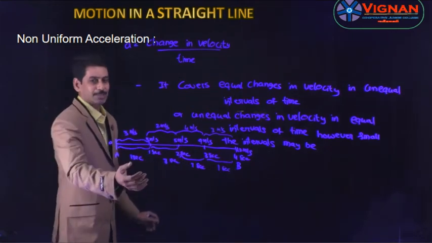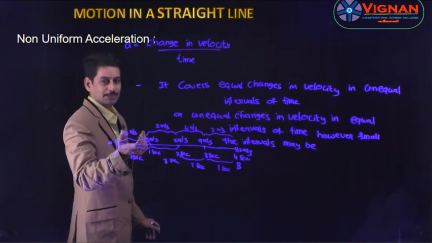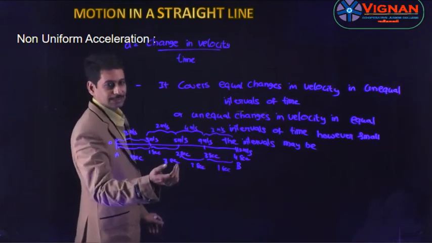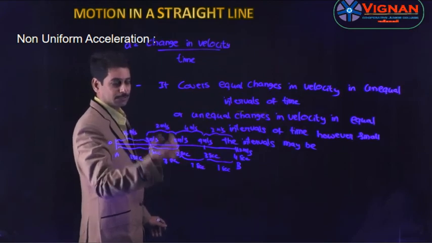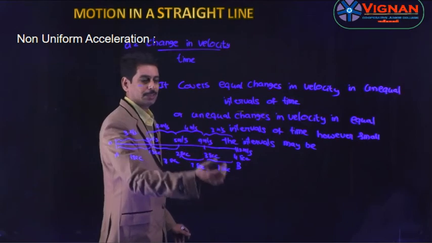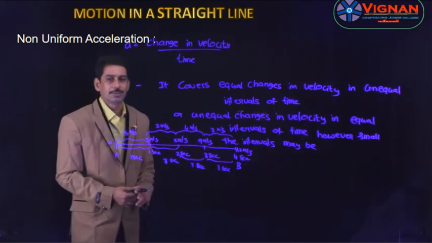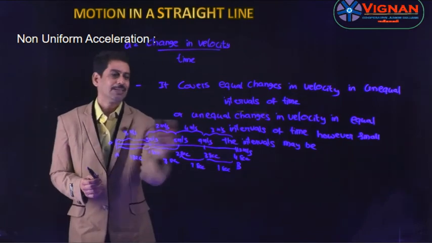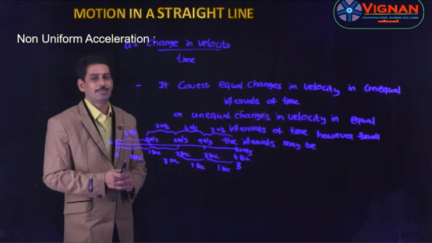So here the time interval is the same. In the first second, the change in velocity is 3 meters per second. In the second second, the interval is the same, and the change is 2 meters per second. In the third second, it is 4 meters per second. And in the last second, it is 3 meters per second. That means there are unequal changes in velocity in equal intervals of time. So this is called non-uniform acceleration.